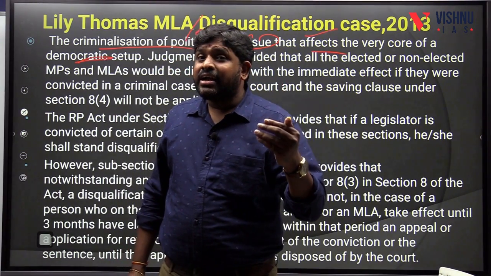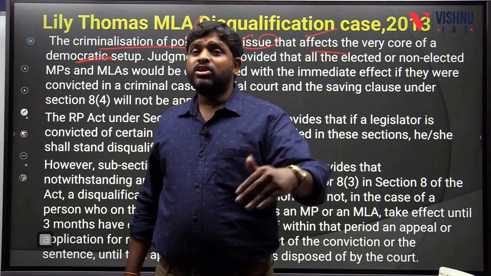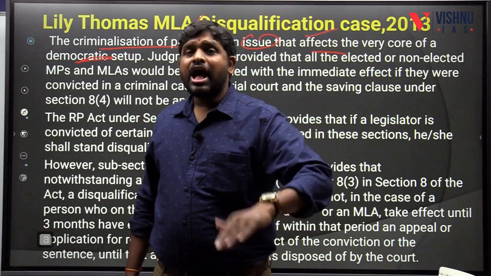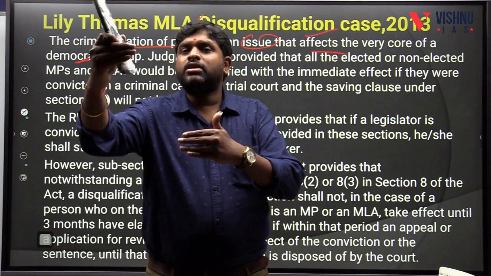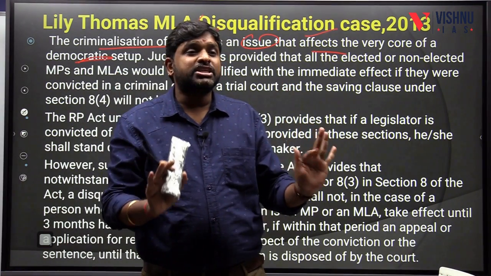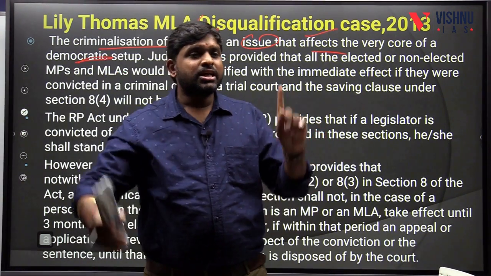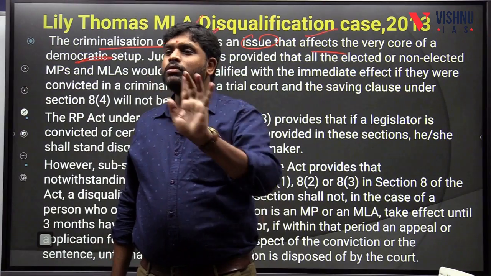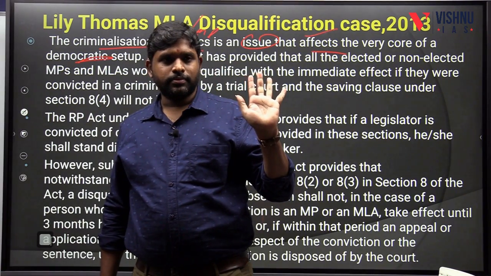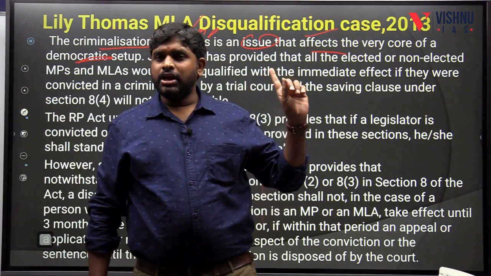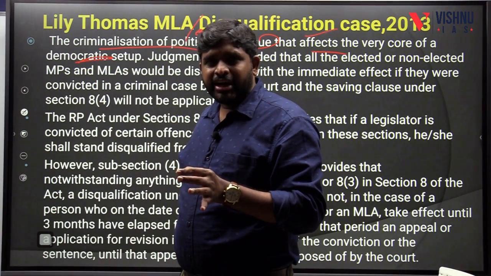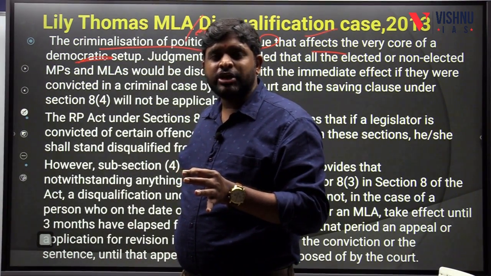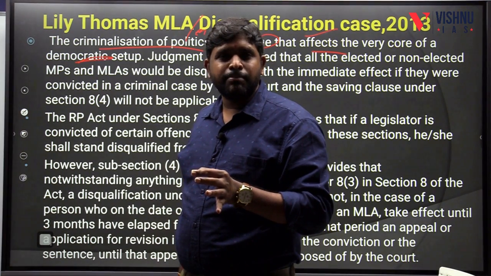After they complete the punishment, from that day onwards, for 6 years they are not allowed to contest the elections. After 6 years, they can be allowed to contest. So, according to the Lily Thomas judgment, when they are convicted, disqualification is applied immediately, and they will be removed as MLA and MP.